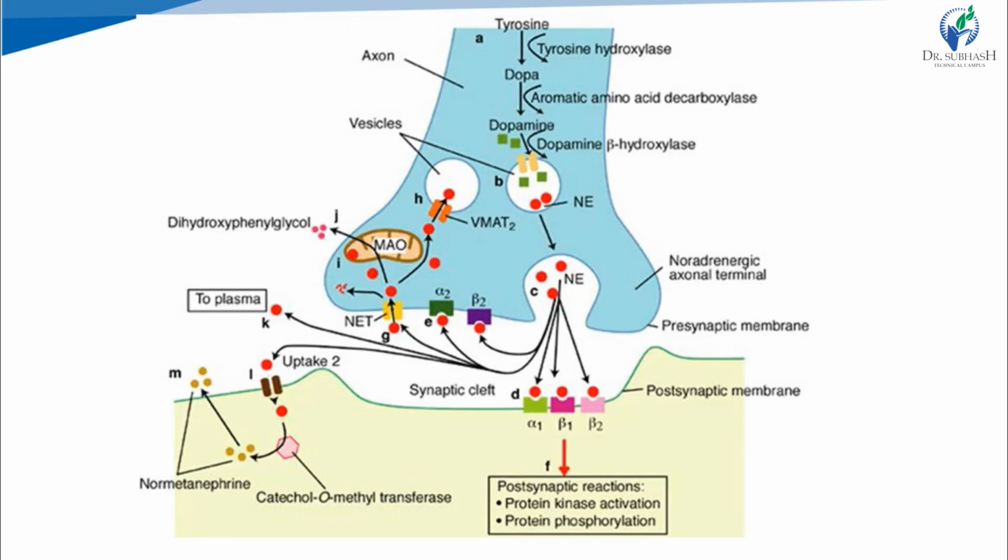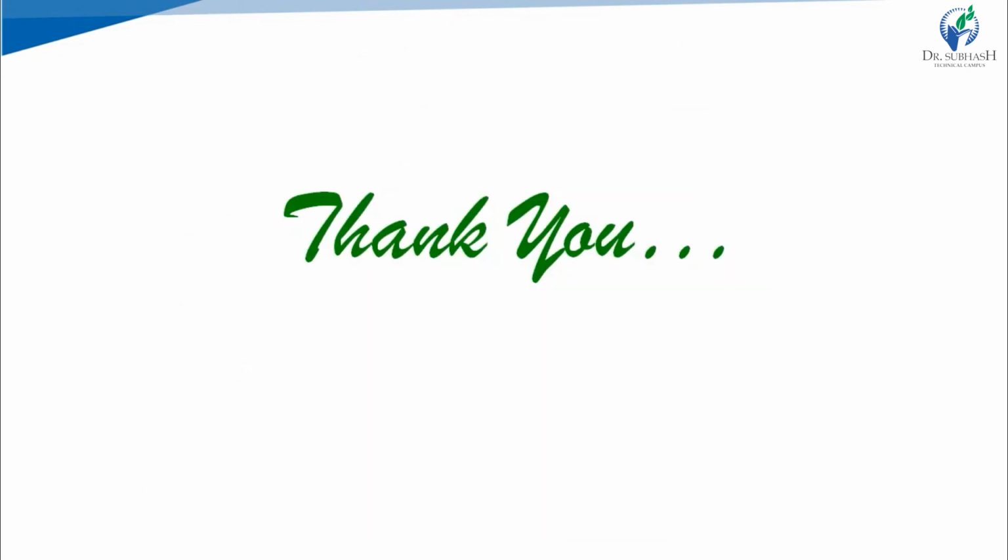Alpha 2 is a presynaptic receptor, while alpha 1, beta 1 and beta 2 are postsynaptic receptors, and then the reuptake of catecholamine is performed. So this was all about adrenergic neurotransmitters, which belong to the chemical class of catecholamines, and this was the neurochemistry of catecholamines. Thank you.